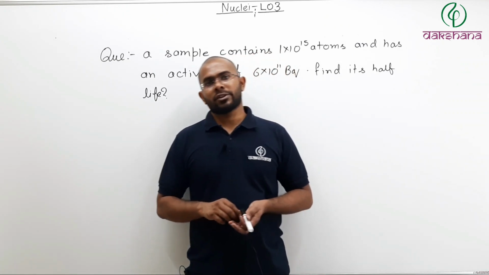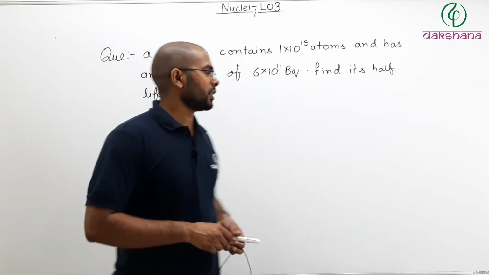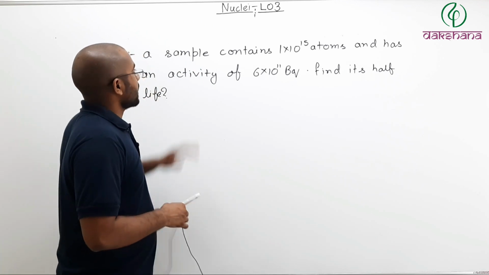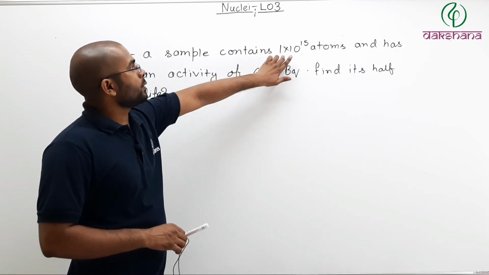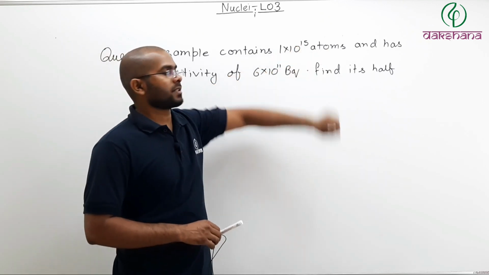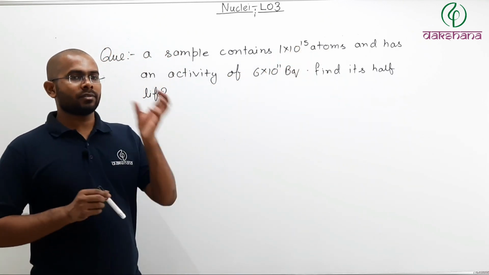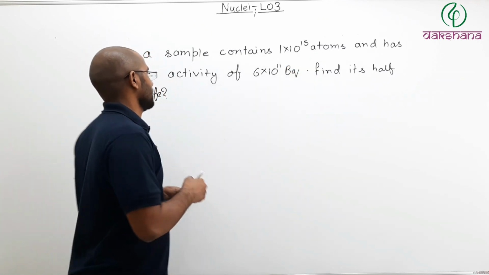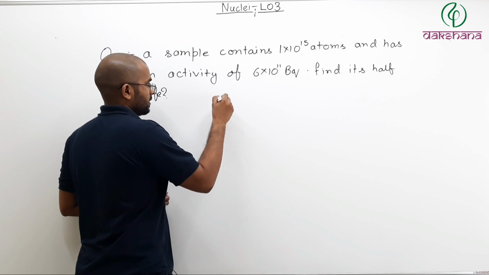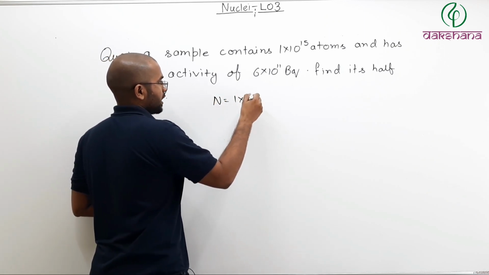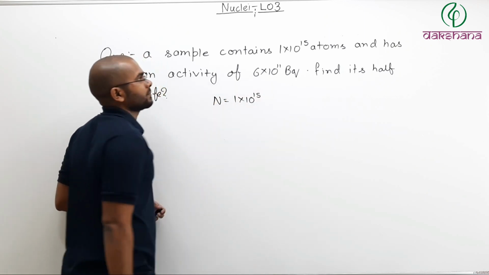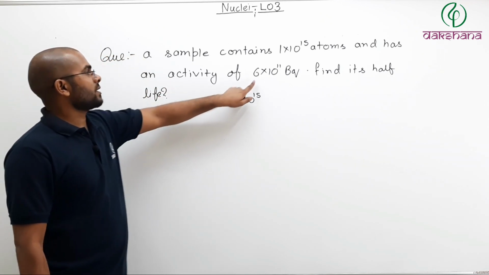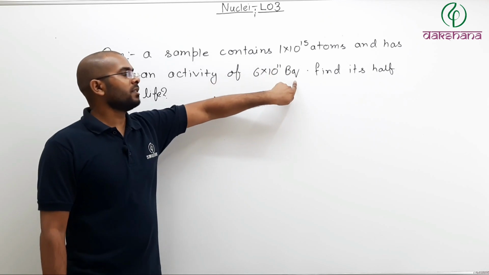So let us solve a question based on half-life. What is the question? Before I solve this, you should try yourself. A sample contains 1 into 10 to the power 15 atoms. So there is a radioactive sample and the number of atoms present is this much. So N equals 1 into 10 to the power 15 and has an activity of 6 into 10 to the power 11 becquerel.